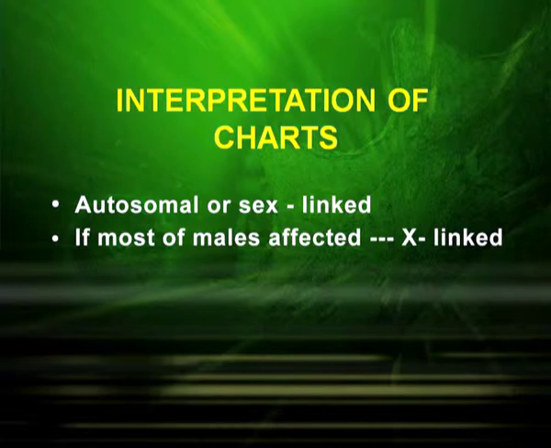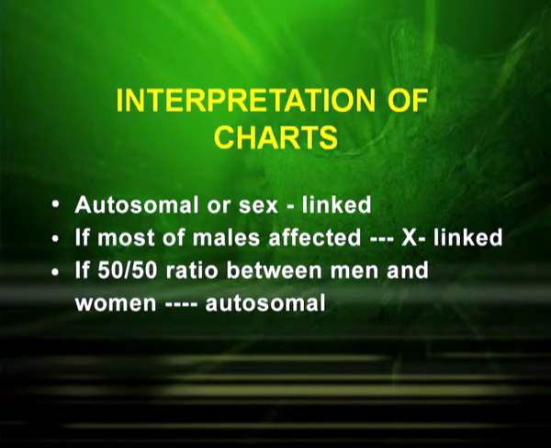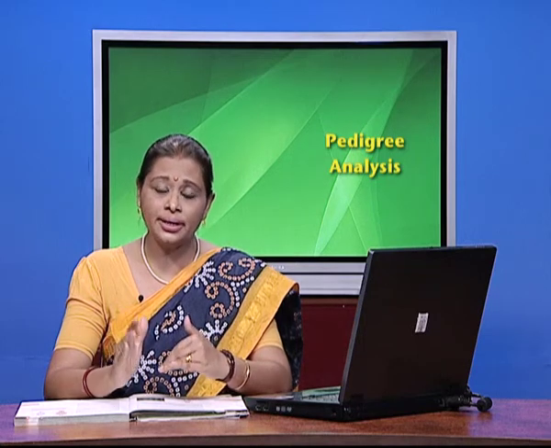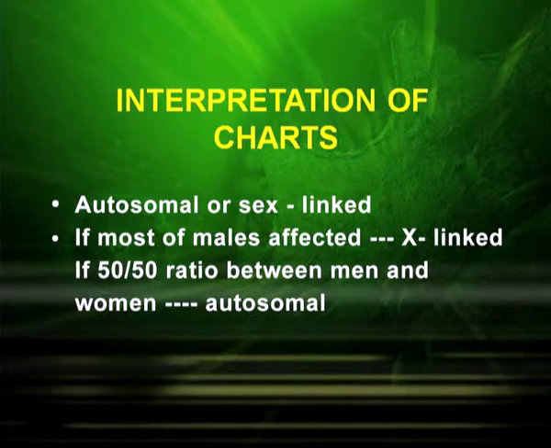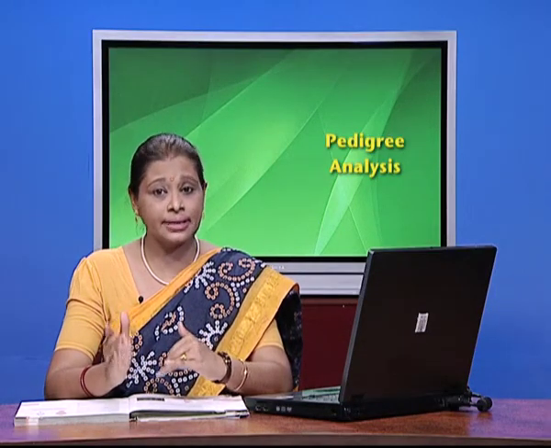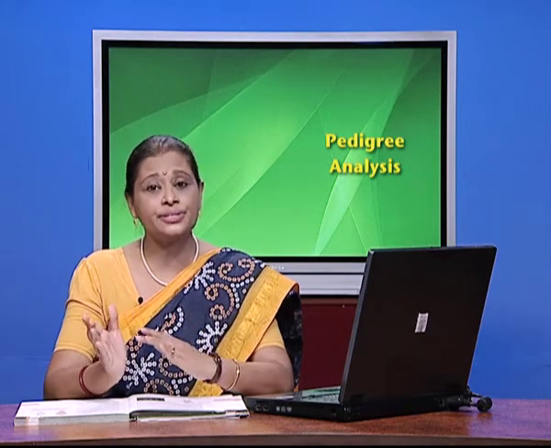A very common tendency is if most of the males are affected, especially it is X-linked. If there is a 50-50 ratio between men and women, then it is autosomal. That means the trait is appearing in a 1:1 ratio in men and women, then it becomes autosomal. And if it is linked to the sex chromosomes, then it becomes sex-linked. A very important thing to remember here is that mostly the sex-linked characters are linked to the X chromosome.